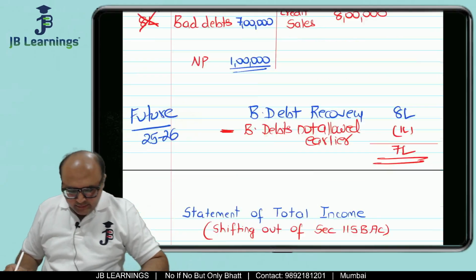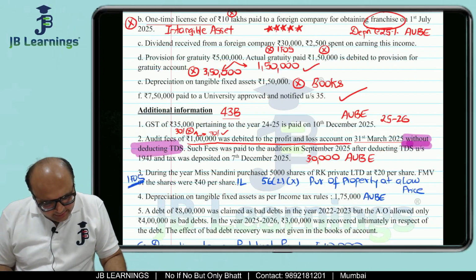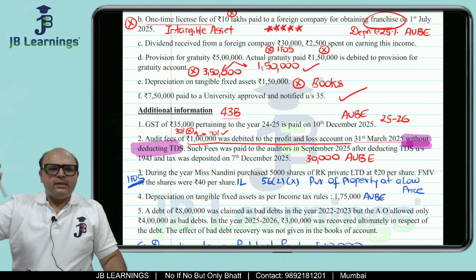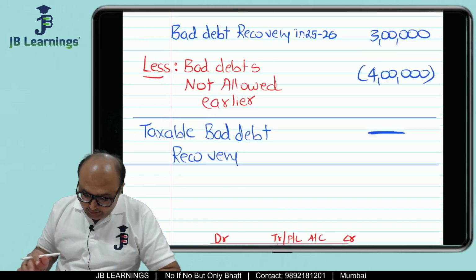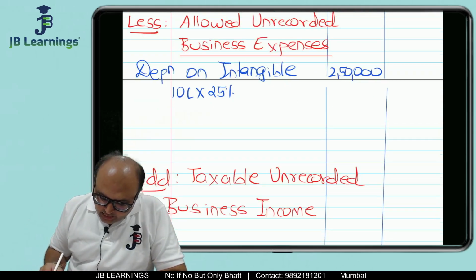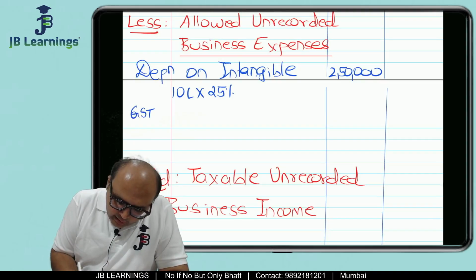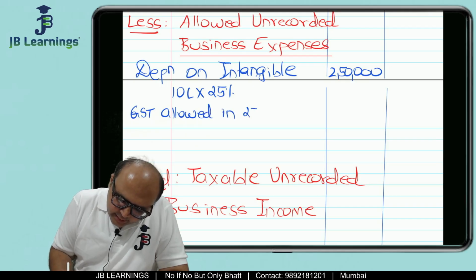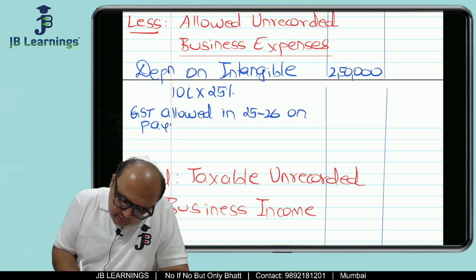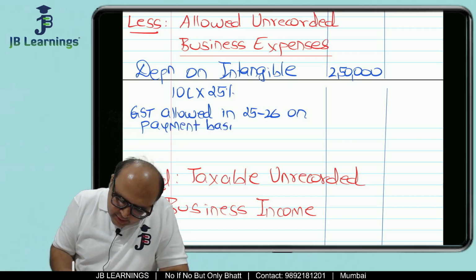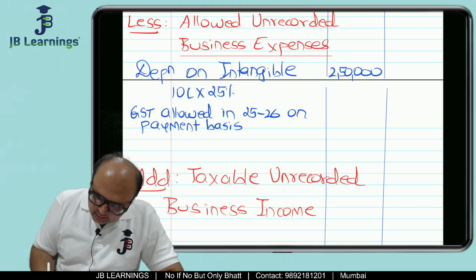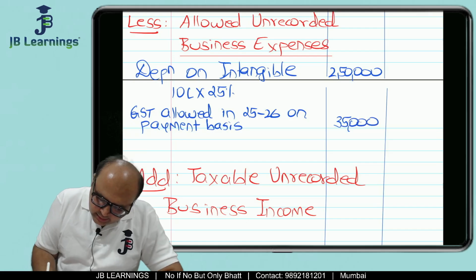So this is 1,50,000. Then what is the next amount? 7,50,000 paid to a university under shifting out is allowed. Then AUBE, GST of 35,000. Very, very important. GST is allowed in 25-26 on payment basis. If you remember, you can write as per 43B. If you don't remember the section, never write wrong sections. So I think GST is 35,000, correct?